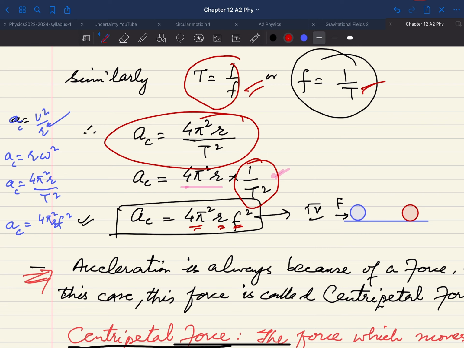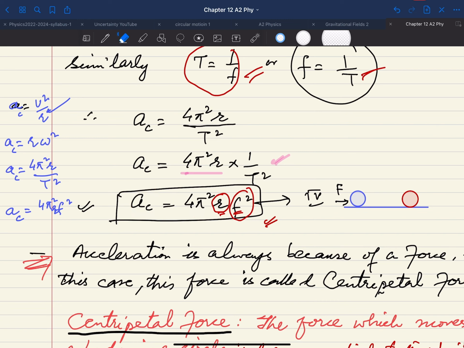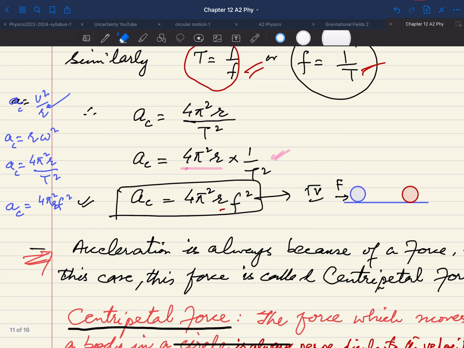So here again, if the data given is the radius and frequency, and you need to calculate the centripetal acceleration, you can find the value with the help of this formula, which is the fourth form of the formula. All these are actually different forms of centripetal acceleration, and you need not worry about these equations. I have developed them just because you should know these equations before going to the exam, and of course you must be able to solve problems according to the given data.